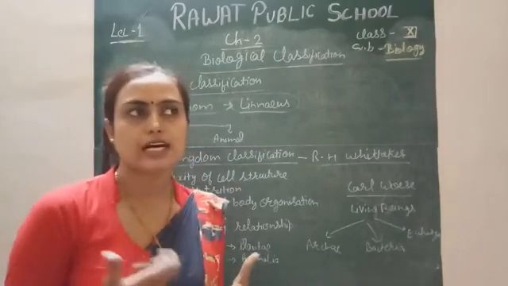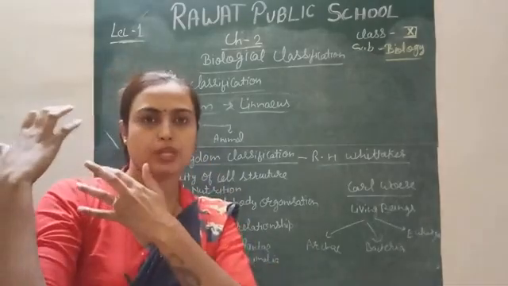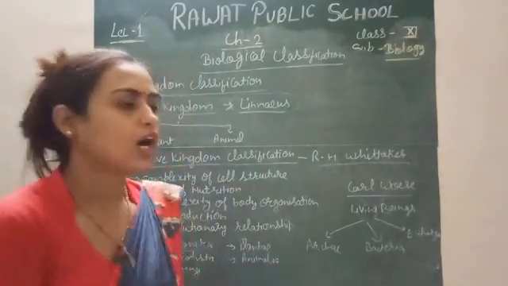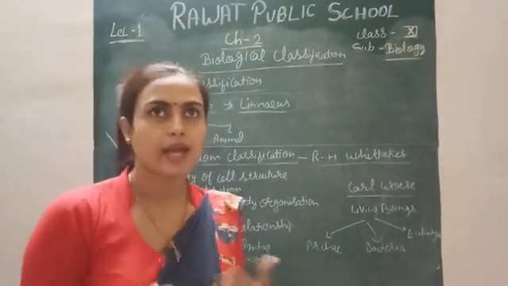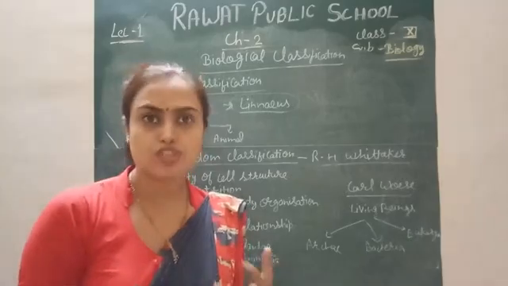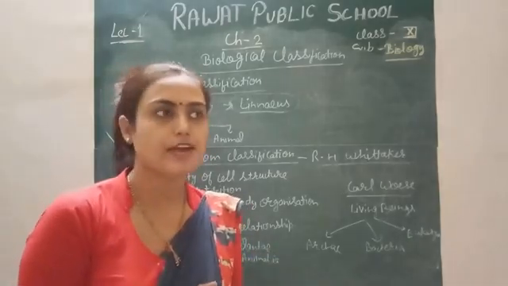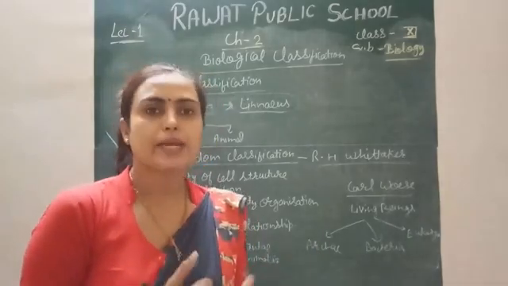Archaebacteria are the bacteria which arose very first, and Eubacteria are the true bacteria. Archaebacteria have the capability to survive in drastic conditions, in high temperature, low temperature, high pressure. They can survive in that kind of drastic environment, but Eubacteria cannot. Why can Archaebacteria survive?